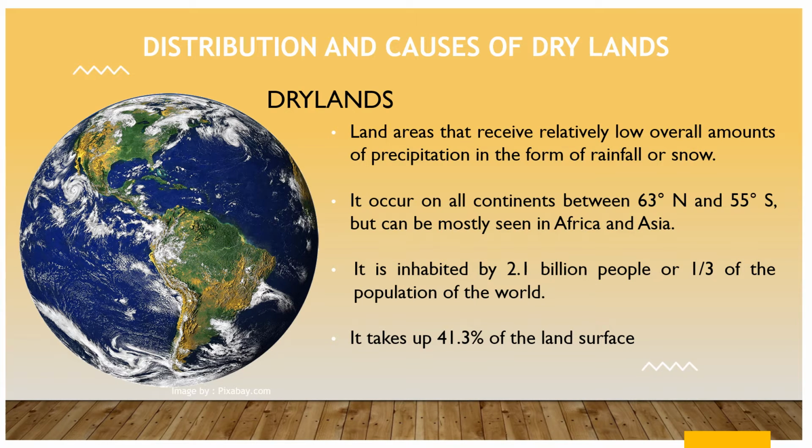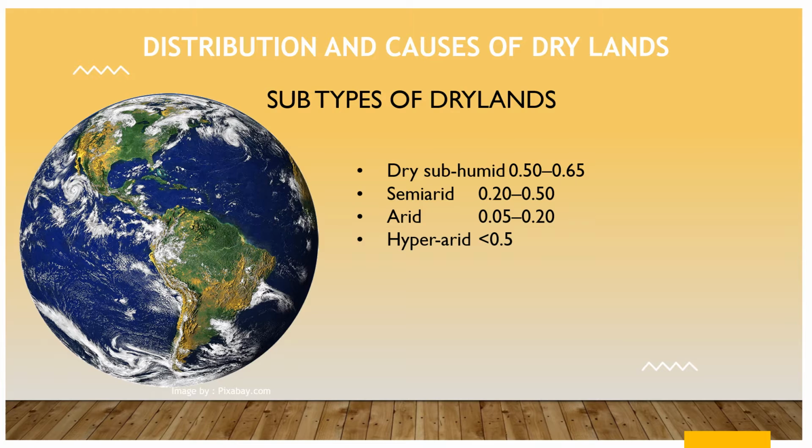Drylands are land areas that receive relatively low overall amounts of precipitation in the form of rainfall or snow. Drylands occur on all continents between 63° north and 55° south, but can be mostly seen in Africa and Asia. They take up 41.3% of the land surface and are inhabited by 2.1 billion people, meaning they are home to 1/3 of the people in the world. Drylands are characterized by scarcity of water. Scarcity of water means kakulangan ng tubig.